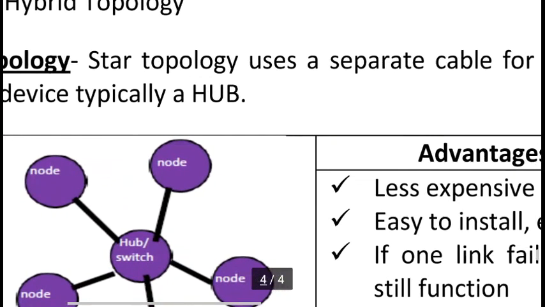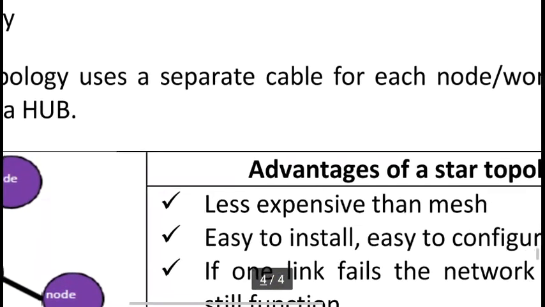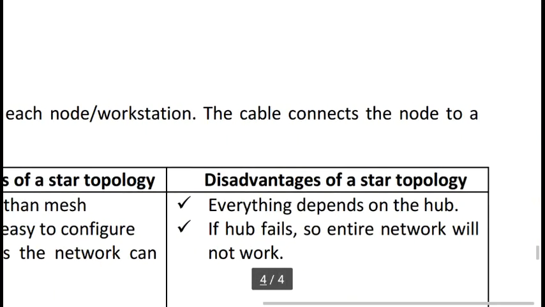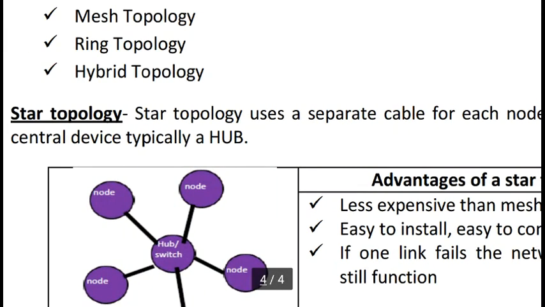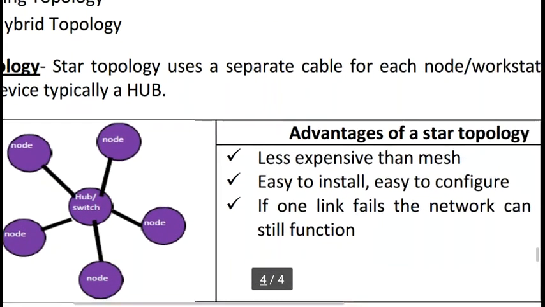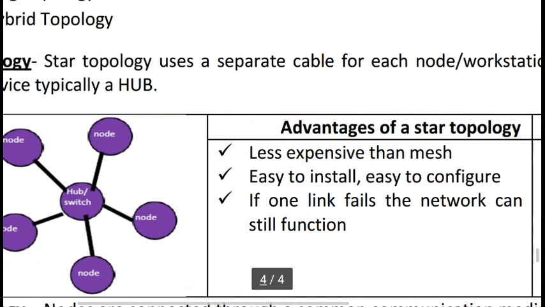Star topology uses a separate cable for each node workstation. The cable connects the node to a central device, typically a hub. This is also a kind of client server technology.